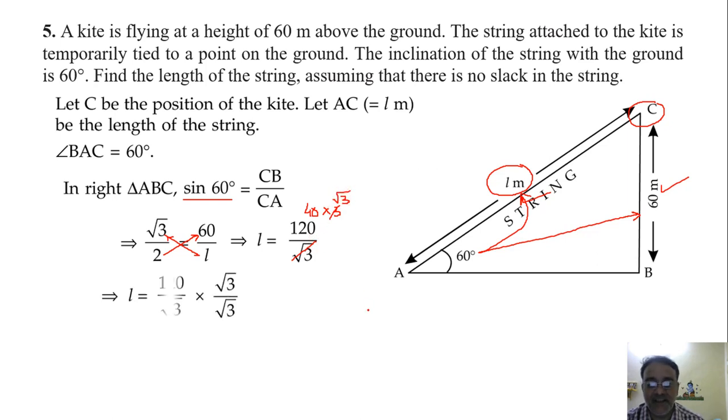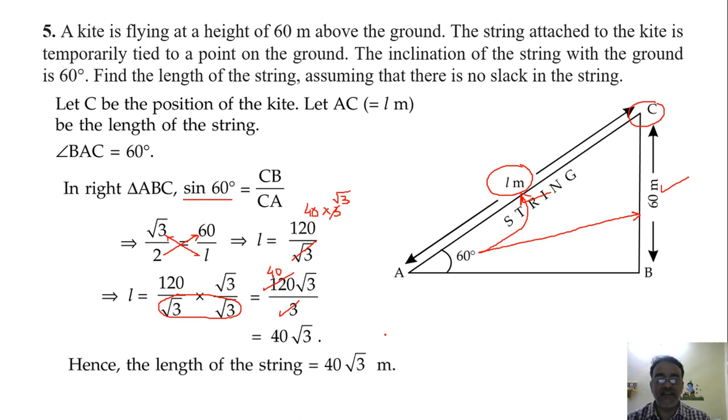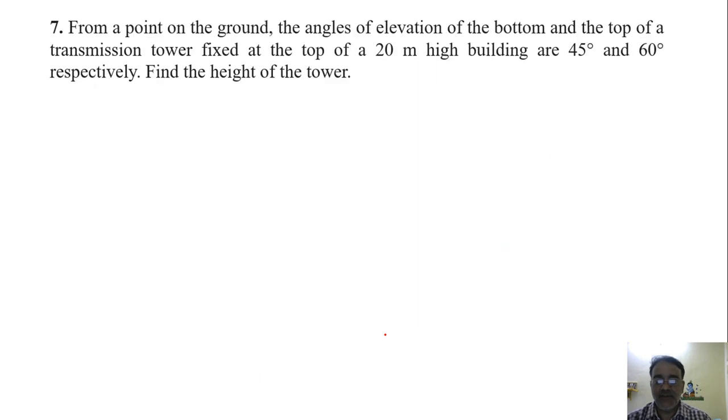Otherwise you can rationalize like that. So rationalize करोगे तो ये डिनोमिनेटर में 3 हो जाएगा, फिर ये 3 को इससे कैंसिल कर दो, you'll get the same answer 40 root 3. Okay, so textbook में 40 root 3 आंसर दिया, but you substitute the value of root 3, that is 1.732, then multiply with 40, then you will get the final answer. Okay, so now we'll move towards question number 7.